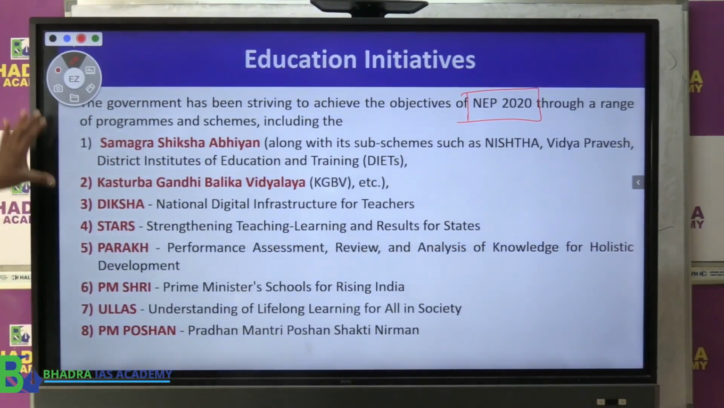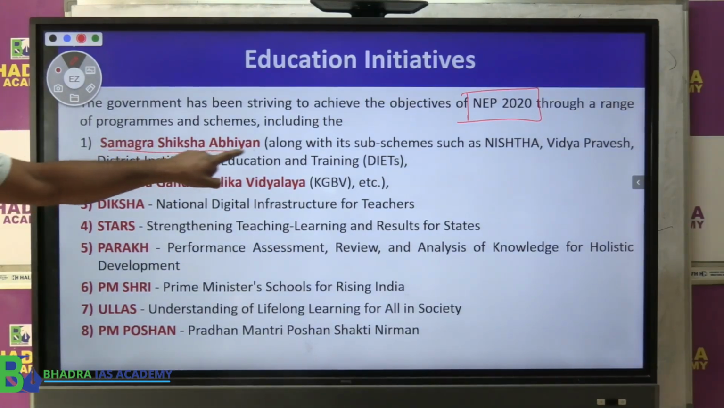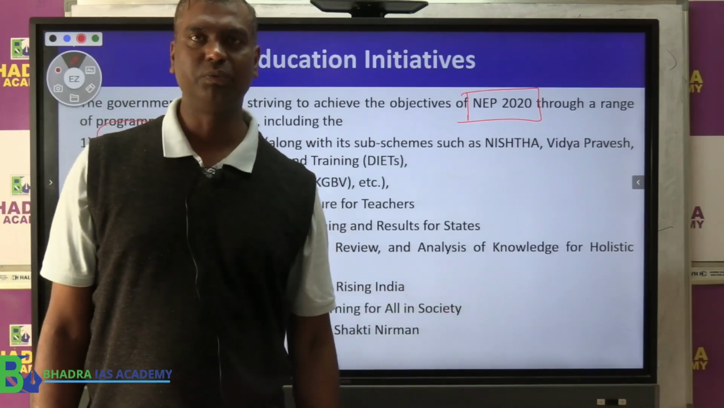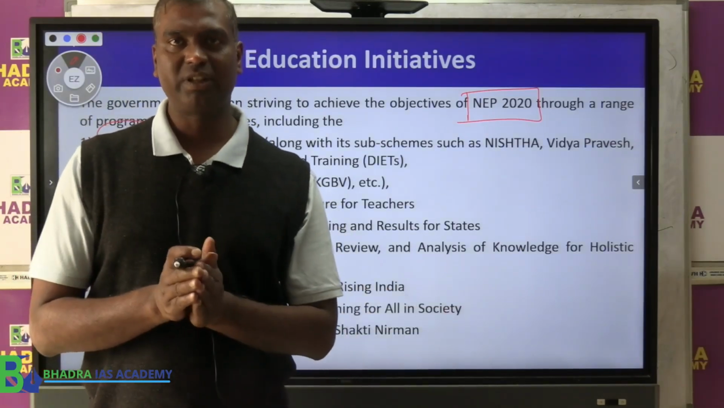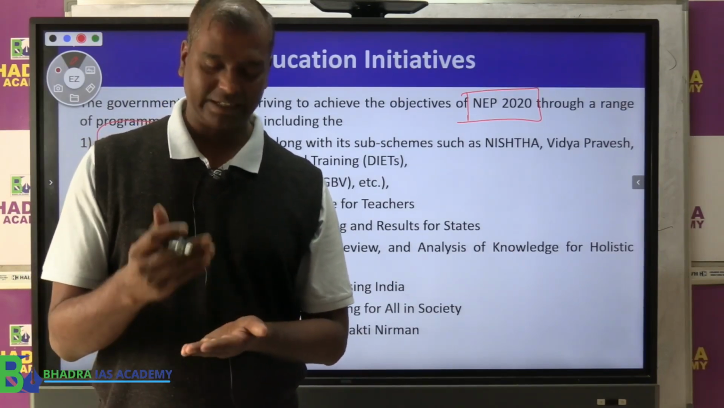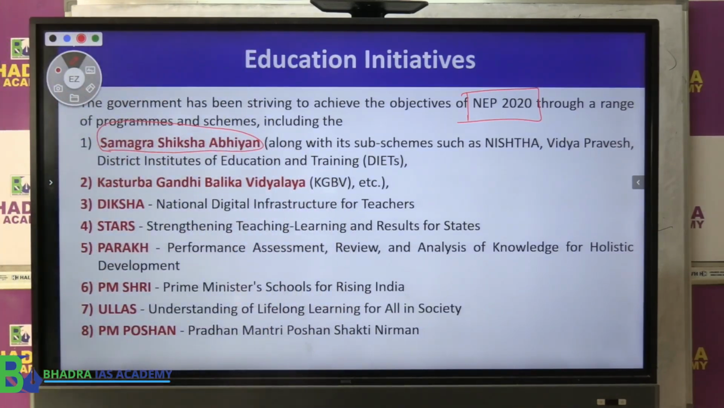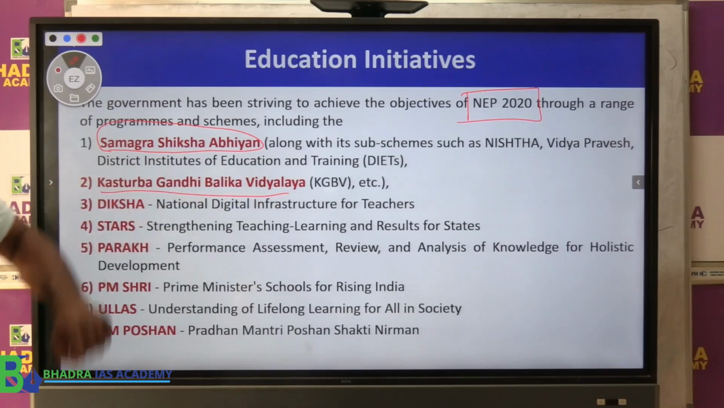Now, what are the important names the government mentioned with regard to the schemes? This one, Samagra Shiksha Abhiyan, which has been introduced almost 5 years ago. Now, this scheme is the major scheme which deals with school education and also teachers training, all that. Second one, government mentioned is this one, Kasturba Gandhi Balika Vidyalaya. Then we have small things like Diksha. What is Diksha? It is the national digital infrastructure for teachers where they can get resource material access and all.